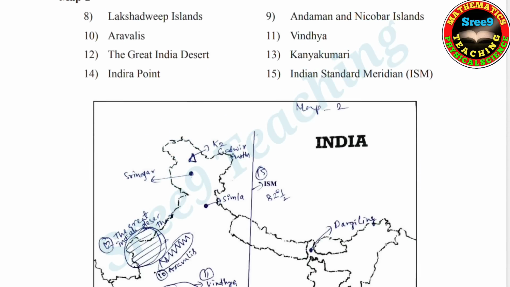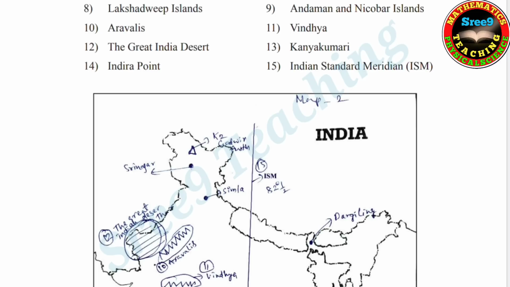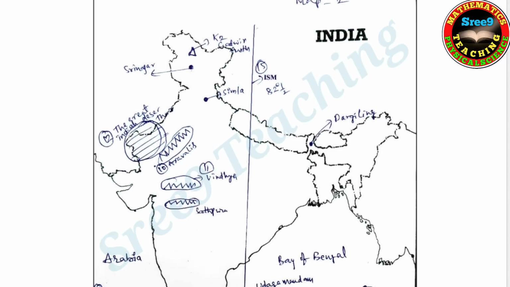Here's map 2. In map 2, 8th one is Lakshadweep Islands, 9th is Andaman and Nicobar Islands, 10th Aravalis, 11th Vindhya, 12th the Great Indian Desert, 13th Kanyakumari, 14th Indira Point, 15th Indian Standard Meridian, that is ISM. Okay. So all these are located here.